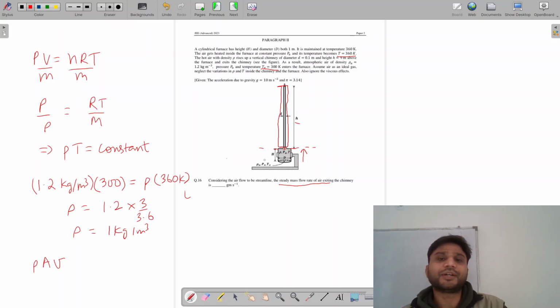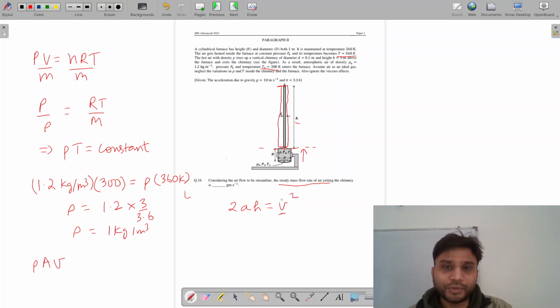The buoyant force is pushing this chimney's air upward with increasing speed. That increase in speed produces an acceleration, and by virtue of that acceleration it will gain some speed v square, which is what we want to find, the speed with which the air is exiting the chimney.